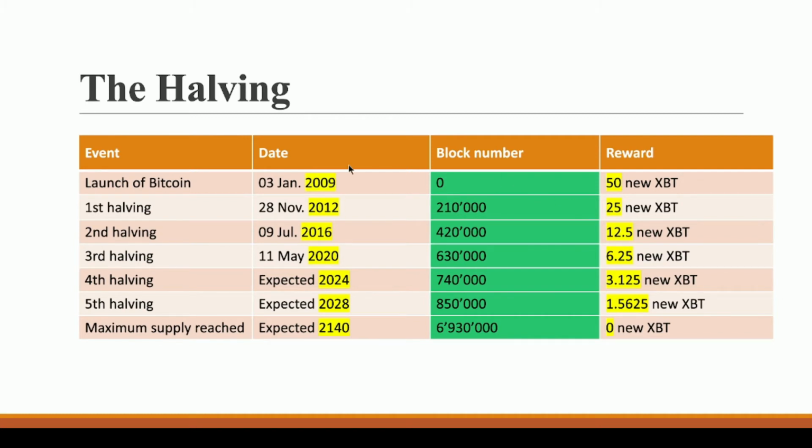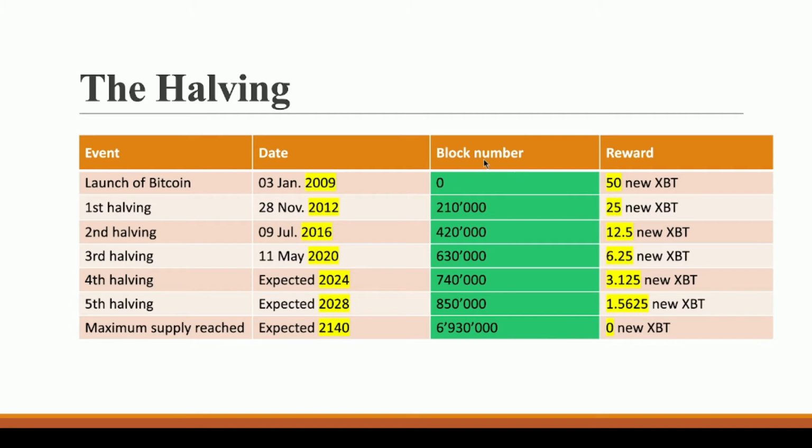If you see, in 2009 the reward was 50 new Bitcoin. In 2012, it is 25 new Bitcoin. In 2016, it is 12.5 Bitcoin. So every 4 years, the reward is half of the previous one, right? 50 divided by 2 is 25, 25 divided by 2 is 12.5, and 12.5 divided by 2 is 6.25.